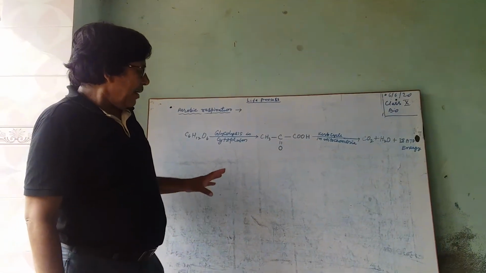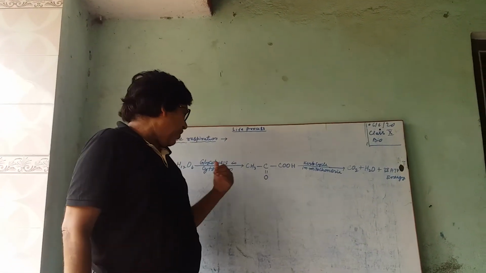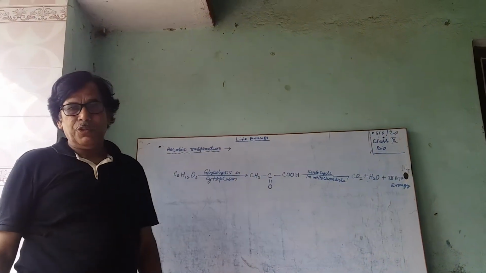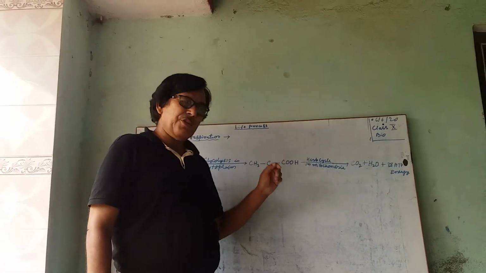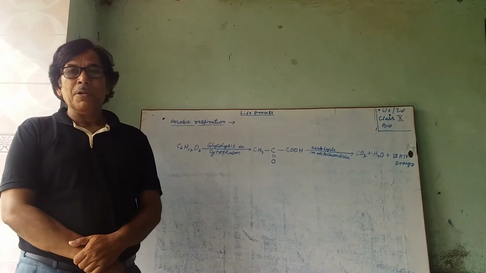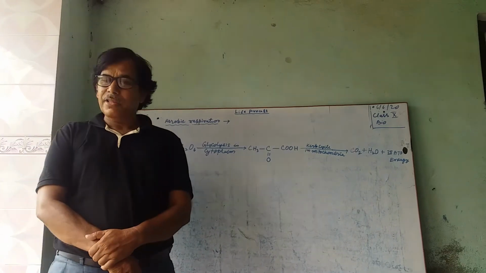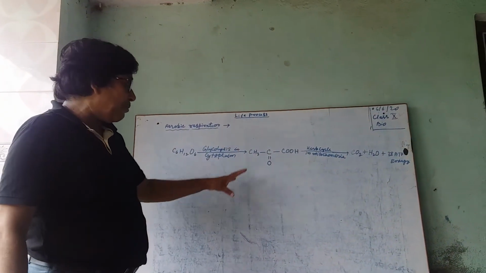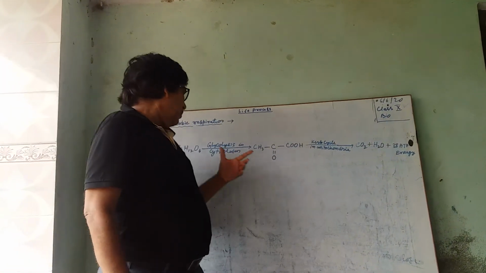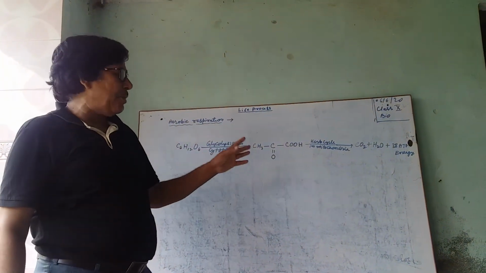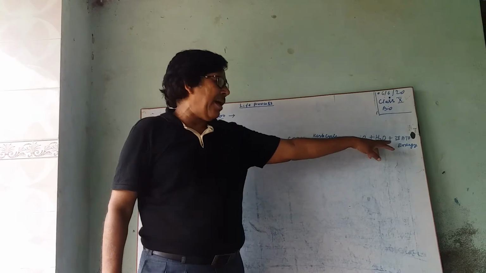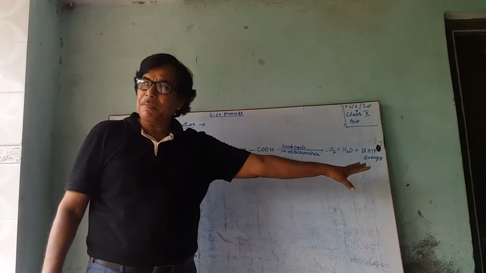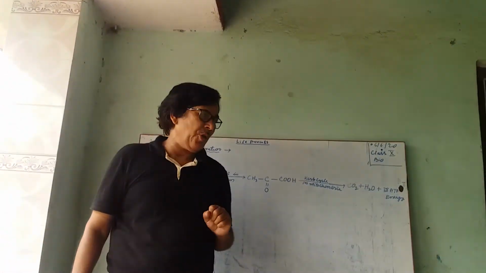But the complete oxidation of glucose depends upon the presence of oxygen in the cell. If there is more oxygen, then the complete food is oxidized to produce carbon dioxide, water, and 38 ATP of energy per glucose molecule.